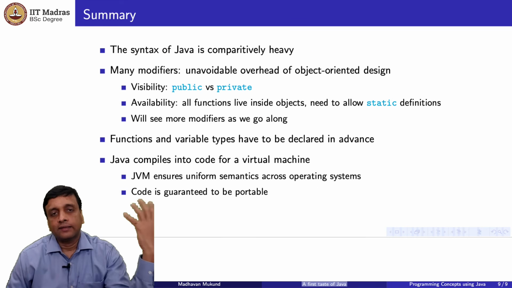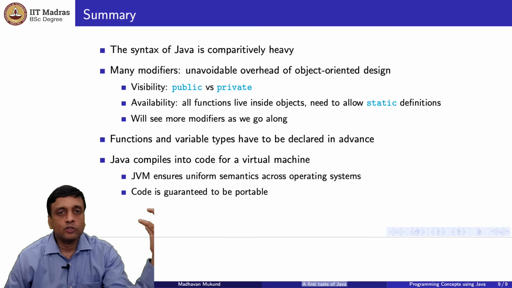So what we have seen is that compared to Python certainly, and even compared to what little we saw of that example in C, the syntax of Java is quite heavy. There's a lot of baggage in the way of writing even simple code. But unfortunately, this is a byproduct of the design choices that have gone into the language itself. It's a purely object-oriented language, and it wants to clearly maintain the public interface versus private implementation idea. It wants to make sure that programming is disciplined without having to rely on the programmer's discipline. So you want the compiler to enforce this discipline.